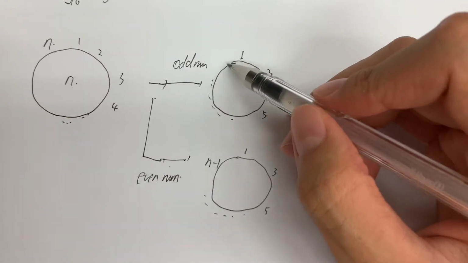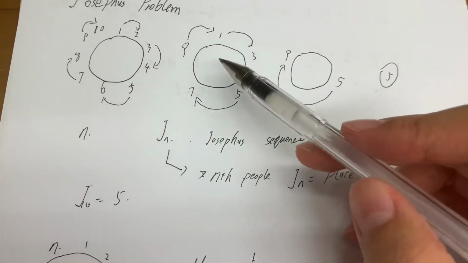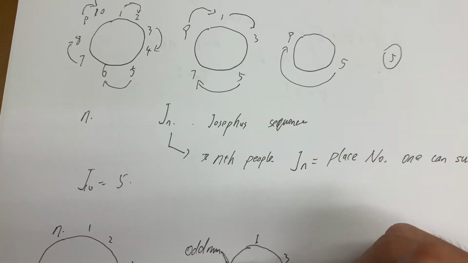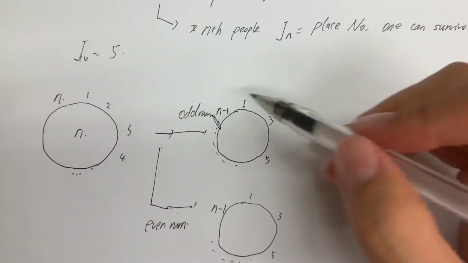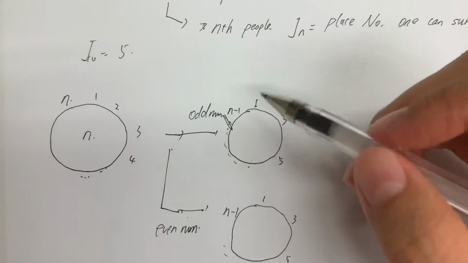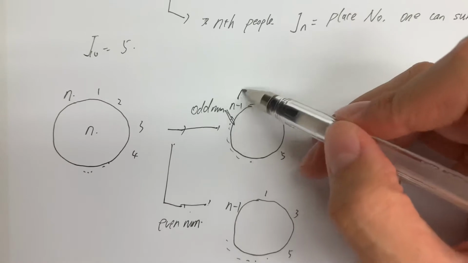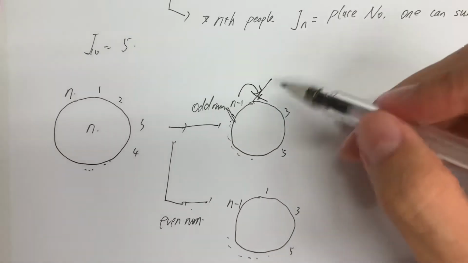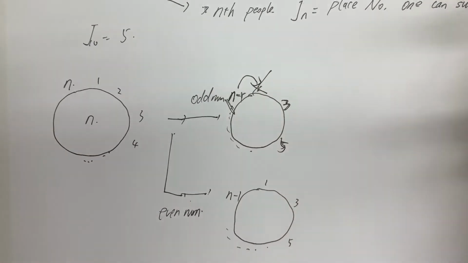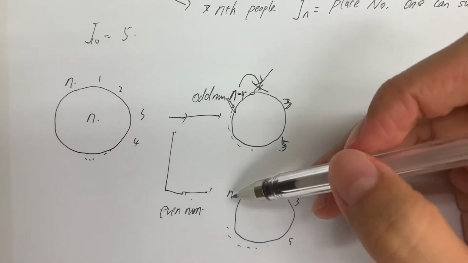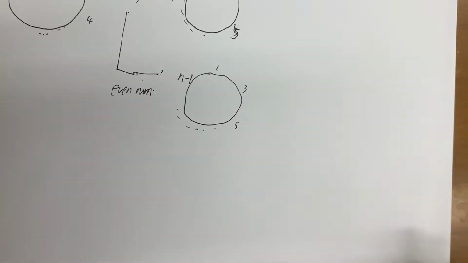In the following example, we have shown that after the recursion stops here, n minus 1 didn't kill anyone, or wasn't killed by anyone. So the final step is that this person has to kill 1 again. So quite obviously, there's only 3, 5, and n minus 1, where n is an odd number and n minus 1 is an even number. And here, n is even and n minus 1 is an odd number.